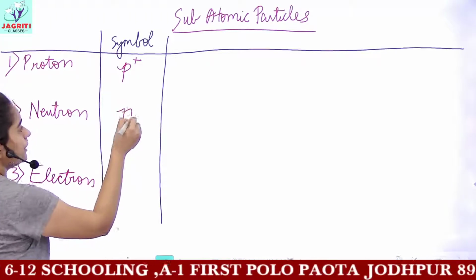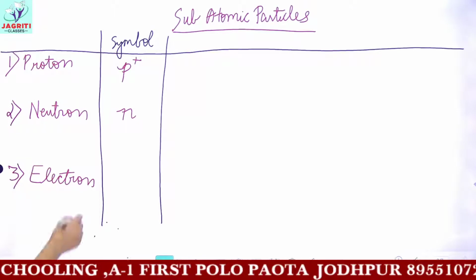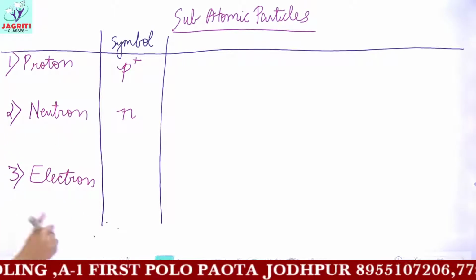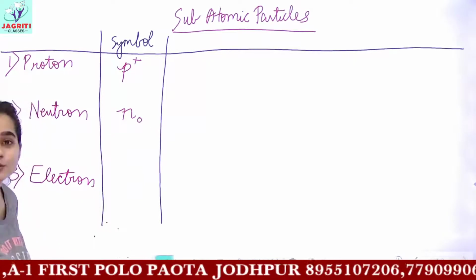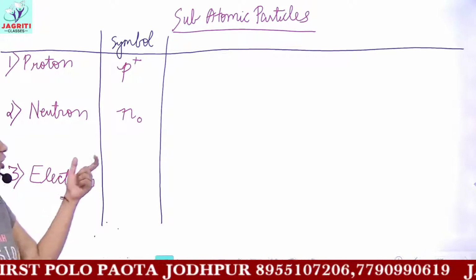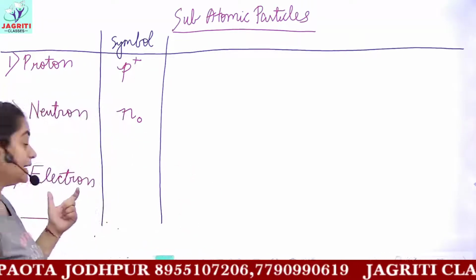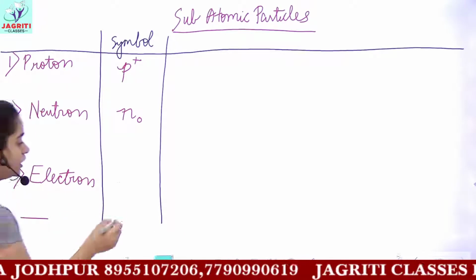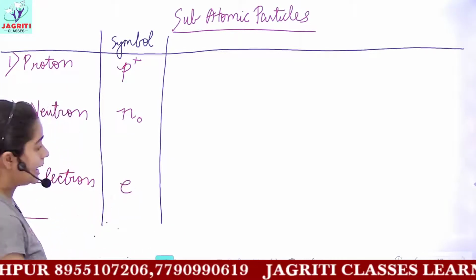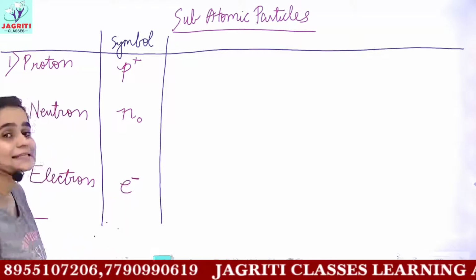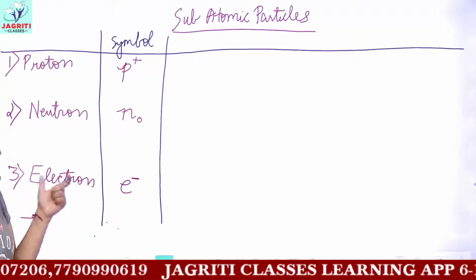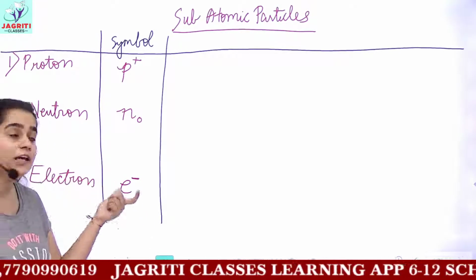Neutrons are denoted by the symbol small n, and because they do not carry any kind of charge, you may write n0, because the neutrons have a net charge equal to 0. Then you have electrons. The symbol is e, and a superscript of minus is placed above the e. This means electrons are negatively charged.